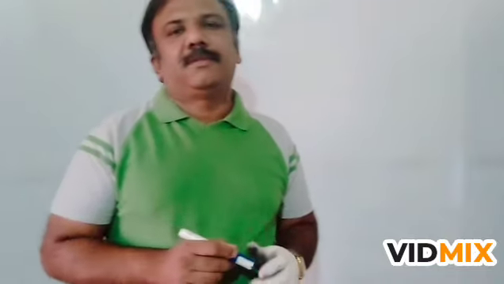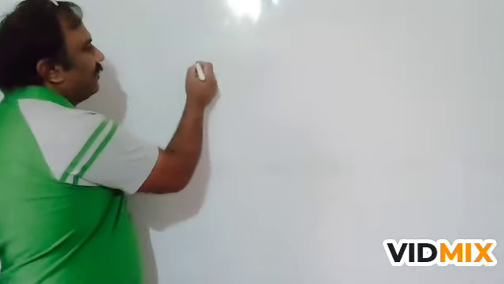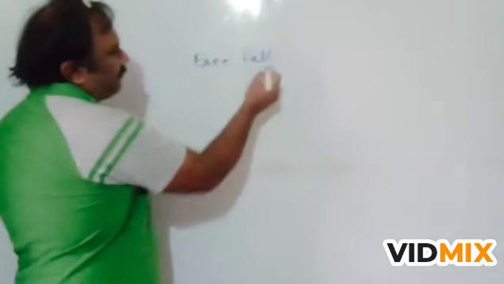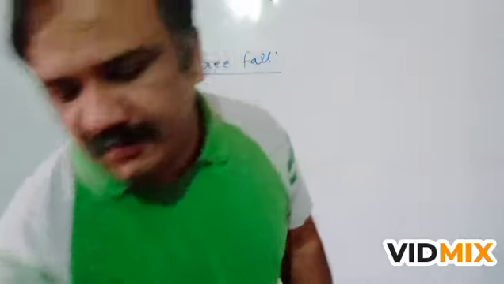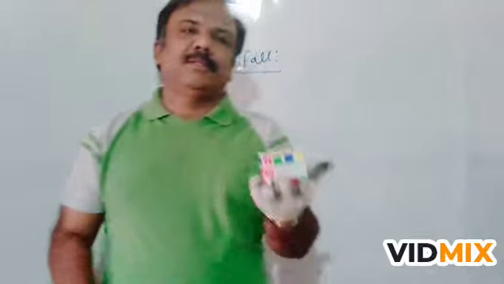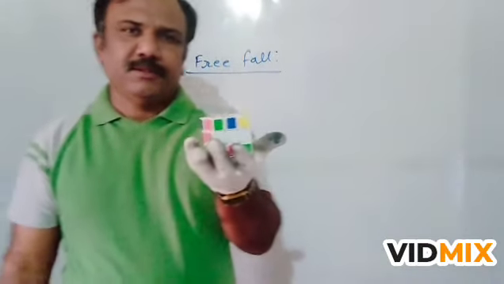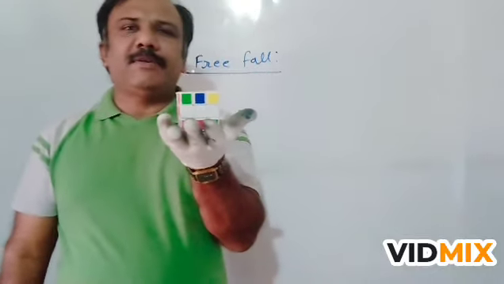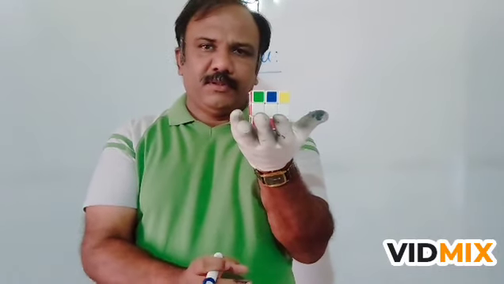Hello student, today we are going to learn about free fall. Consider this object. Okay, now which forces are acting on this object? So there are two forces acting on this object. One is gravitational force which is acting perpendicular downward.